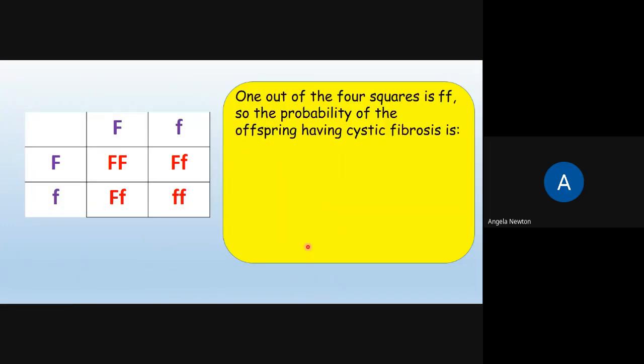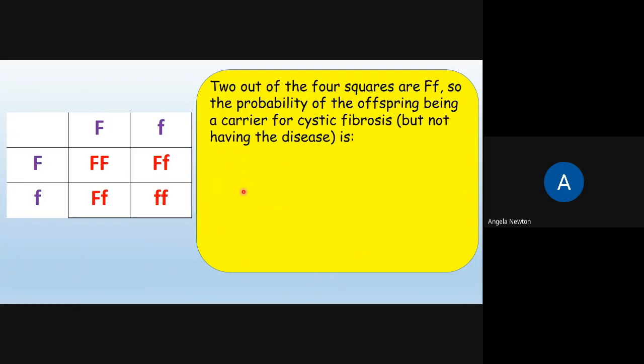Okay, so 1 out of the 4 squares is lowercase f, lowercase f, 2 recessive alleles. So the probability of the offspring having cystic fibrosis is 1 over 4, or a quarter, or we could write that as 0.25 as a decimal, or 25% as a percentage. 2 out of the 4 squares are heterozygous, so 1 dominant and 1 recessive allele.